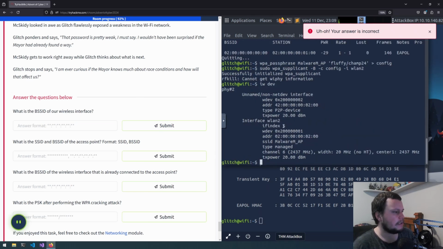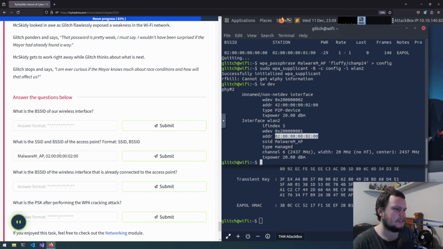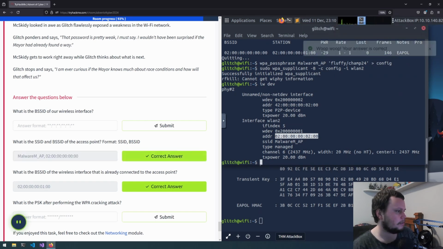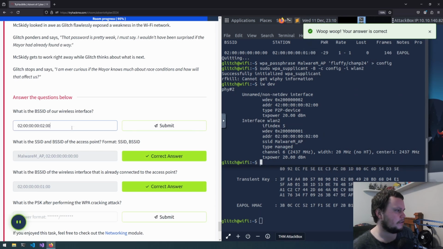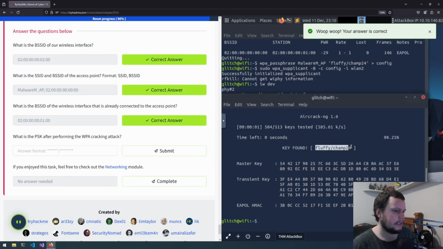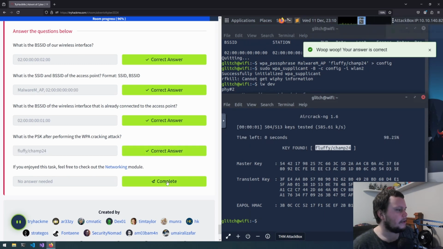So the SSID and BSSID of the access point. So malware_AP, comma, then, because that is the BSSID. Okay, so this. Okay, so 01 is the one that's already connected. Is 00 the access point? Okay, and then 02 must be our one. There we go. And what is the PSK? That is this. And that is all the questions answered.